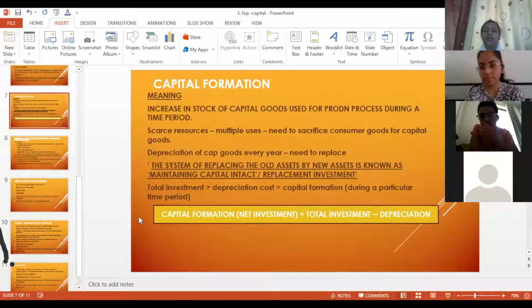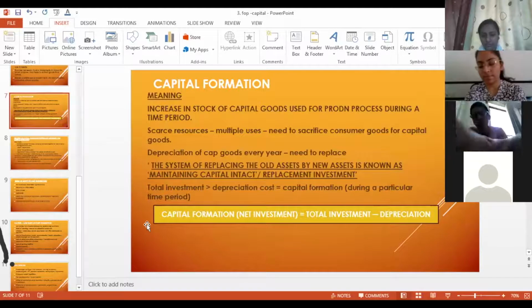Okay, so capital formation happens when your total investment in a year or given time period exceeds the depreciation. Depreciation is, what is depreciation? The wear and tear of machines.